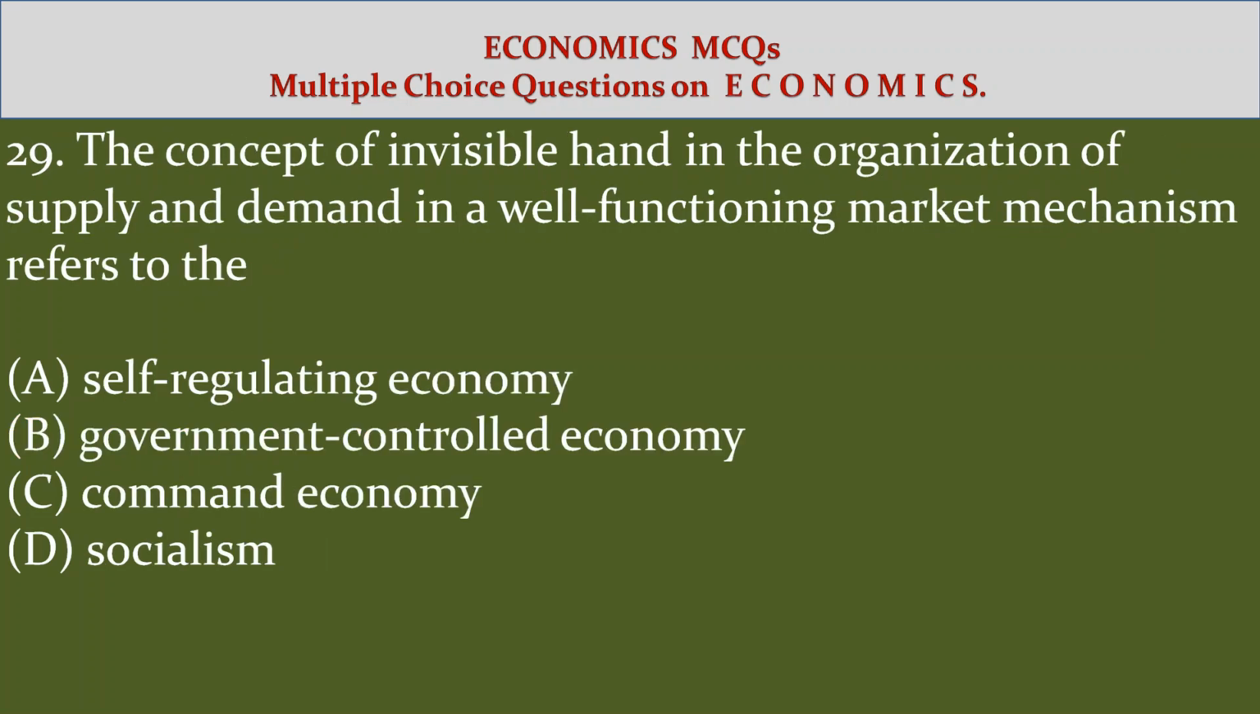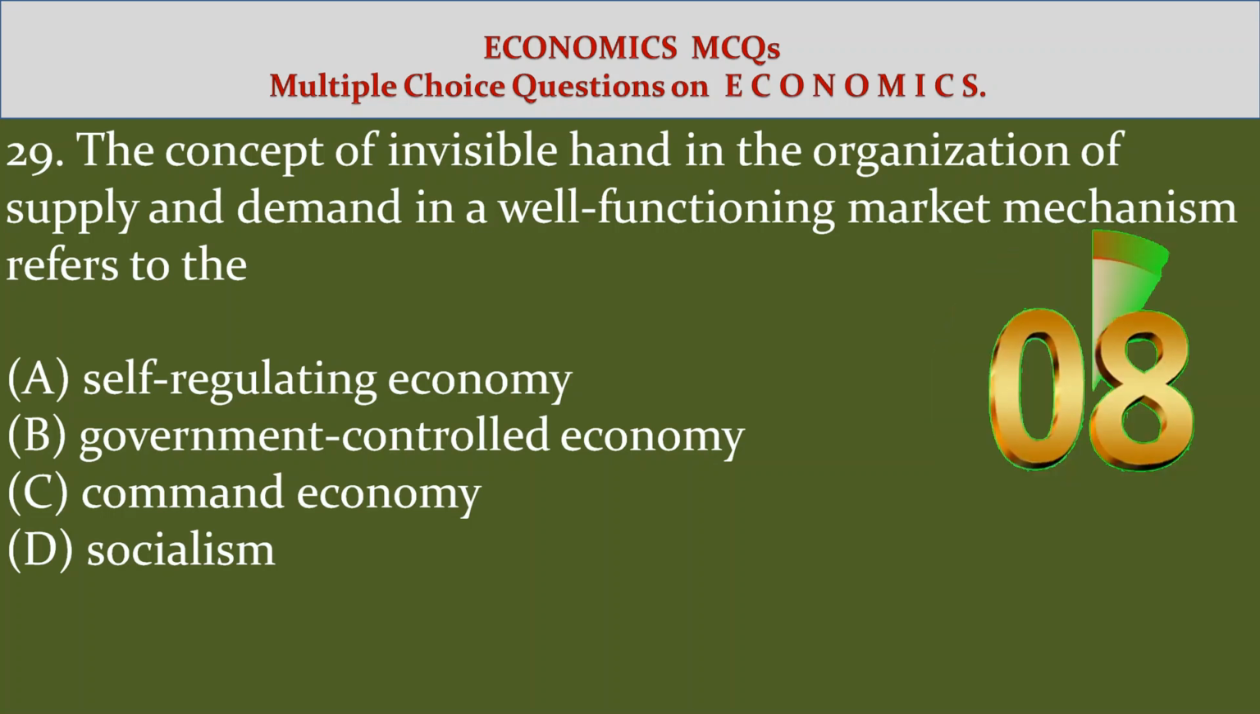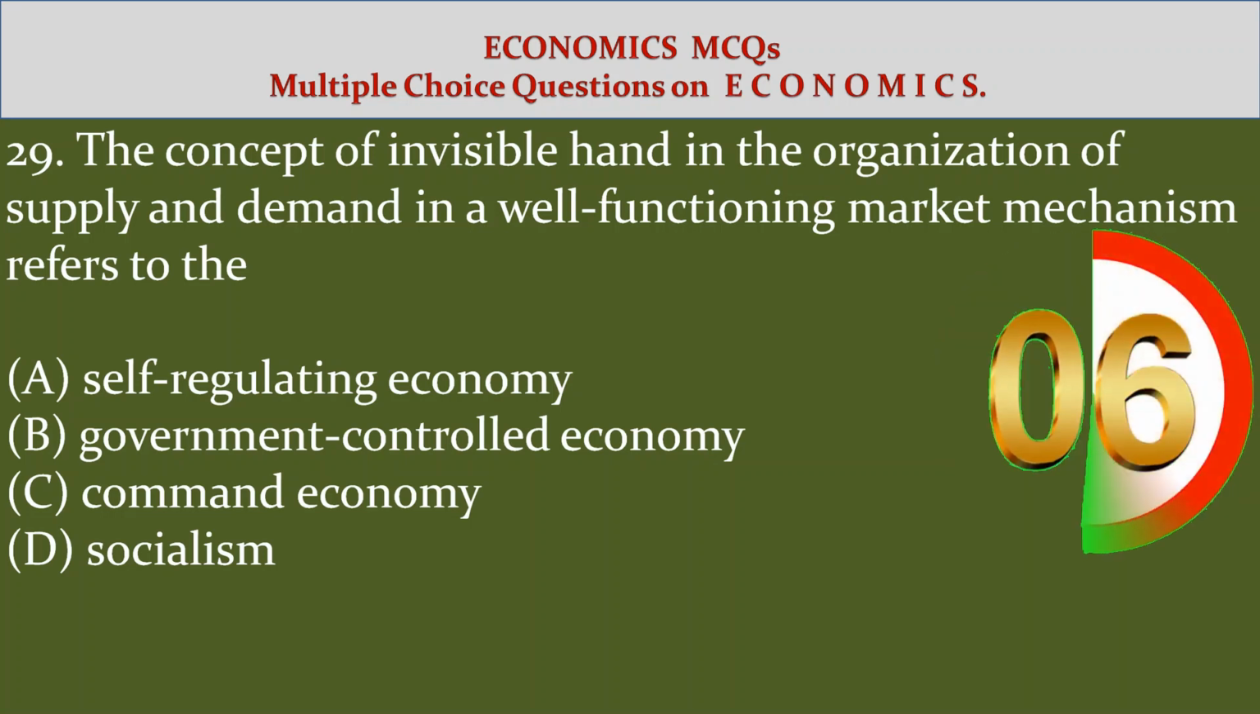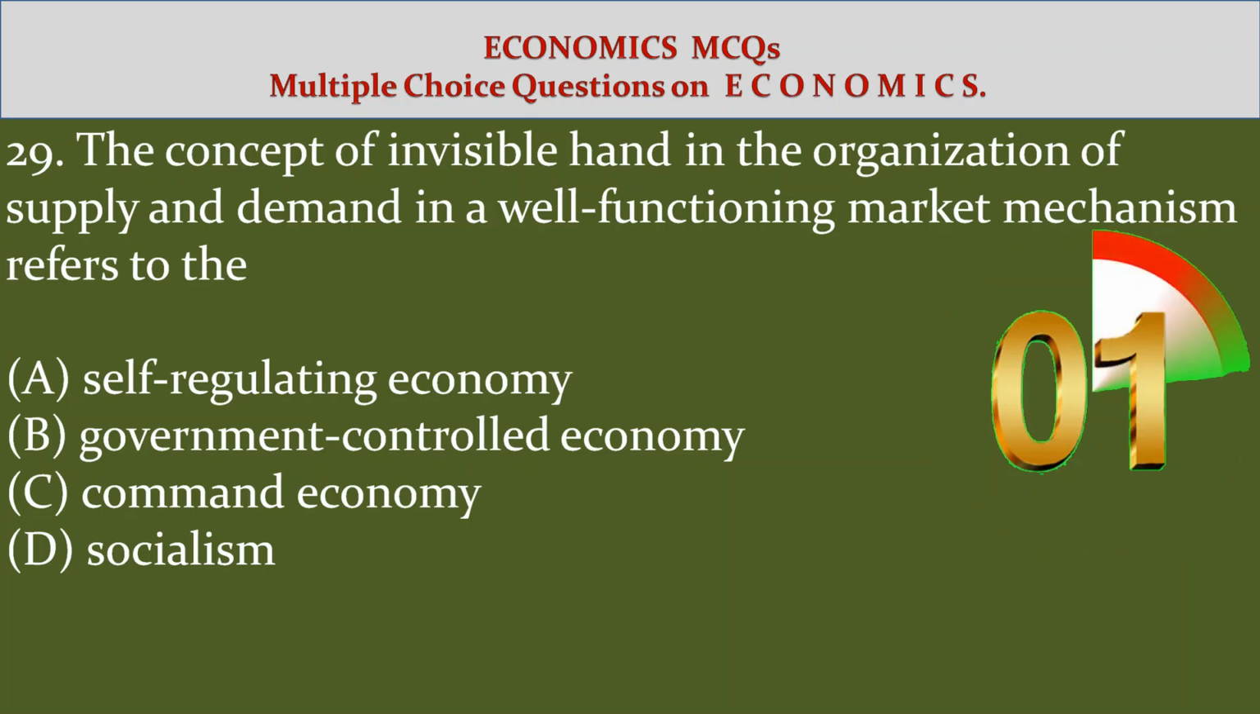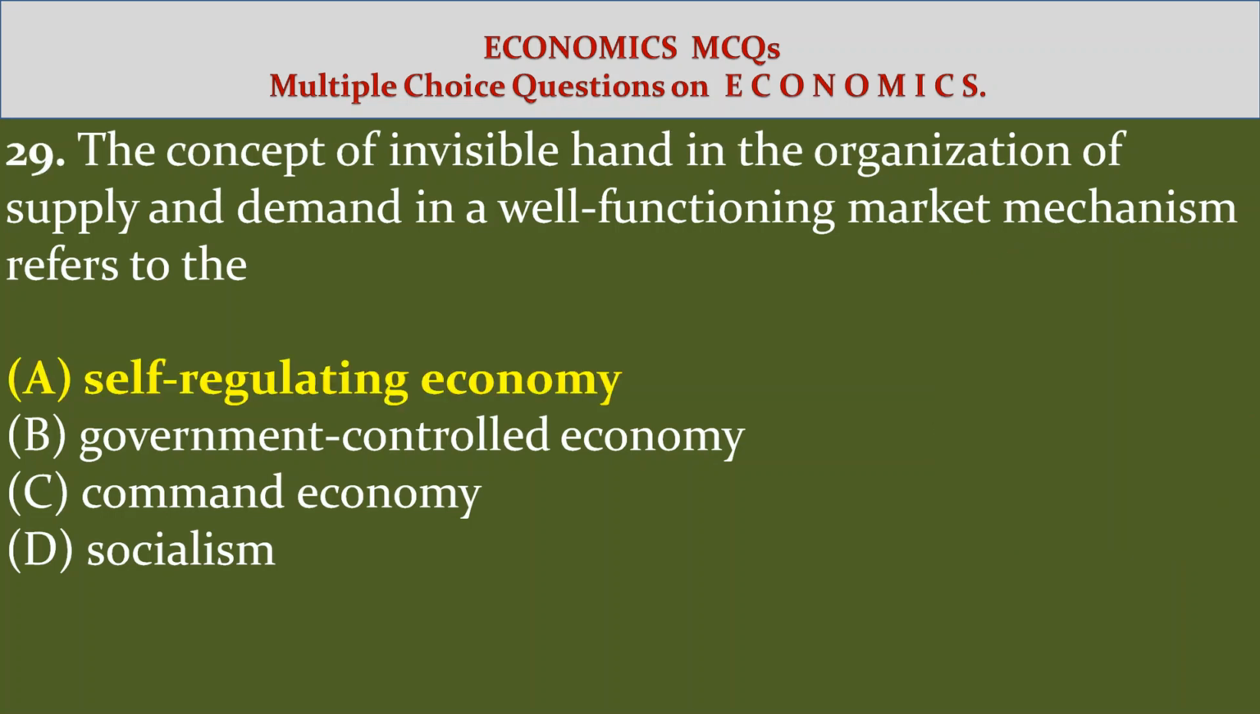29. The concept of invisible hand in the organization of supply and demand in a well-functioning market mechanism refers to the option A, self-regulating economy, option B, government-controlled economy, option C, command economy, option D, socialism. Answer option A, self-regulating economy.